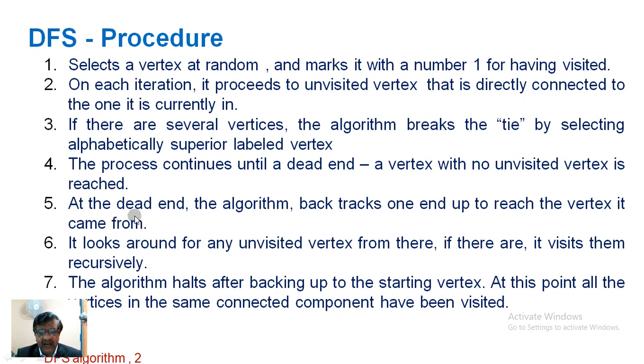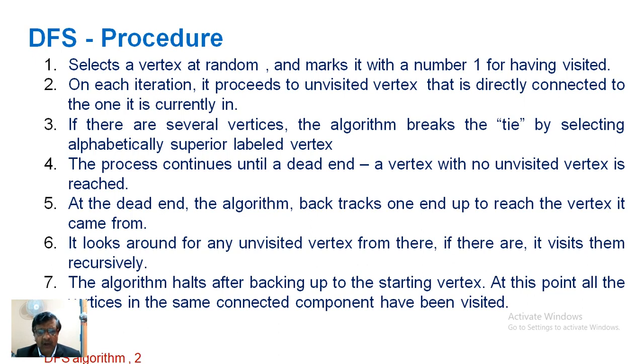At the dead end, the algorithm will backtrack to the previous vertex it came from. There again it stops for a while and looks around. If any unvisited vertex is there, it will visit it, and once again it will backtrack. It looks around for any unvisited vertex from there, and if there are any, it visits them recursively. The algorithm halts after backing up to the starting vertex.